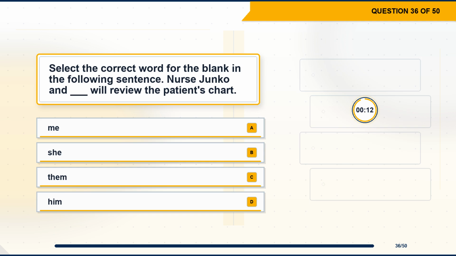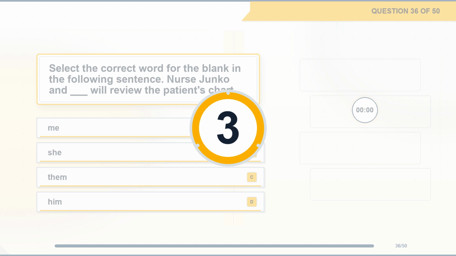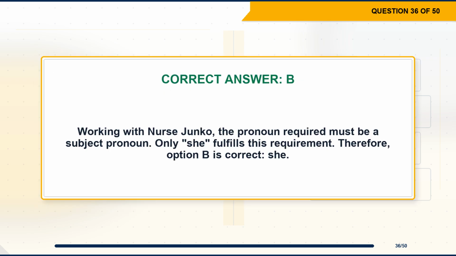Question 36. Select the correct word for the blank in the following sentence. Nurse Junko and blank will review the patient's chart. Option A, me. Option B, she. Option C, them. Option D, him. The correct answer is option B, she. Explanation. Working with Nurse Junko, the pronoun required must be a subject pronoun. Only she fulfills this requirement. Therefore, option B is correct, she.